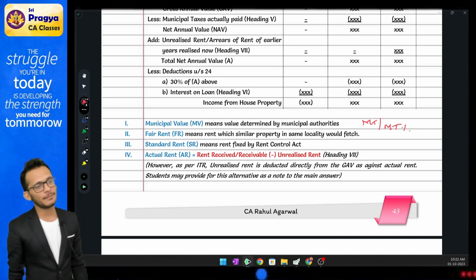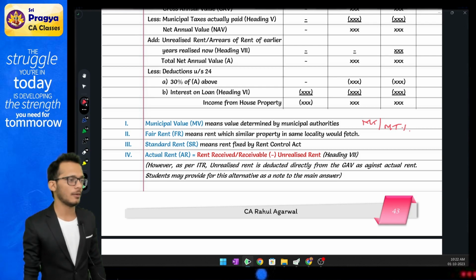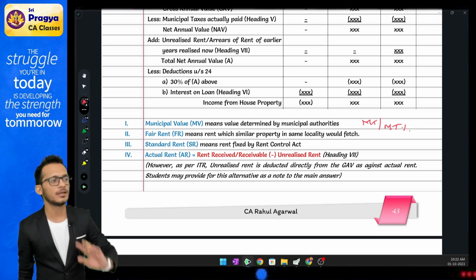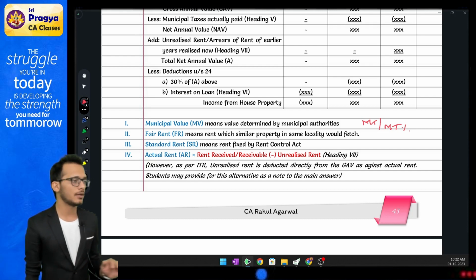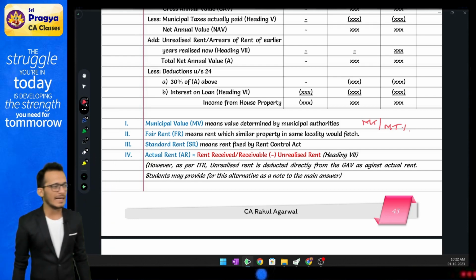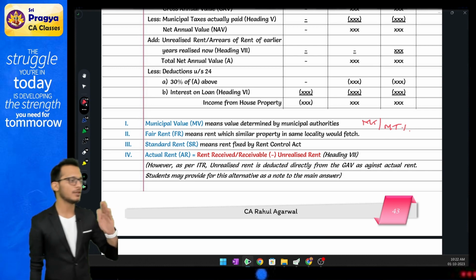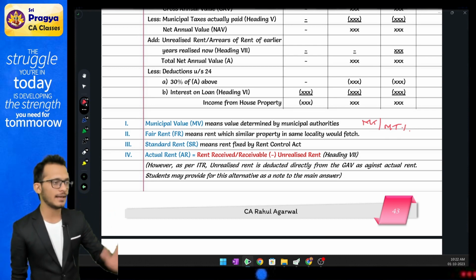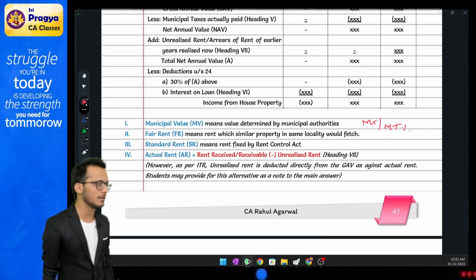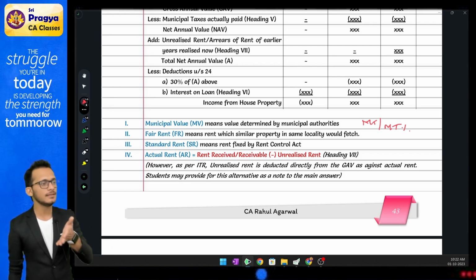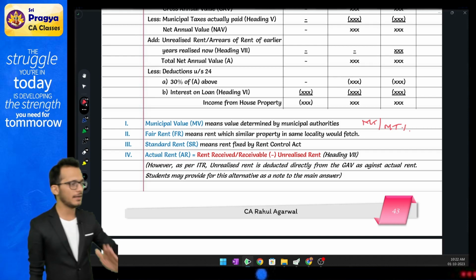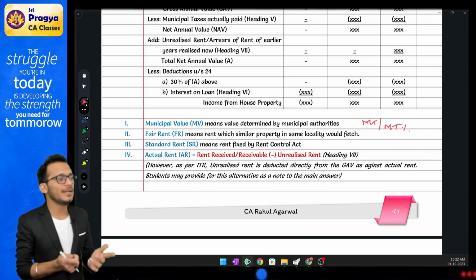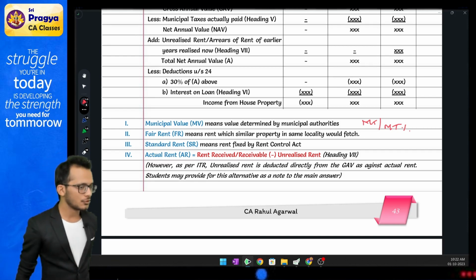Now, from the ICAI perspective, whenever you talk about actual rent, it is not just actual rent, it is actual rent minus unrealized rent. Technically, unrealized rent should be reduced from your GAV only, but ICAI prefers it directly from actual rent. So, we will also follow the same method. What is unrealized rent? We'll discuss, but it is actual rent minus unrealized rent, and this should be ignoring vacancy.